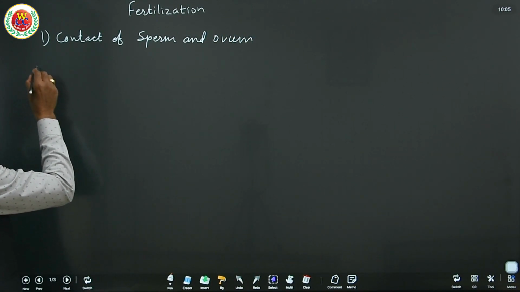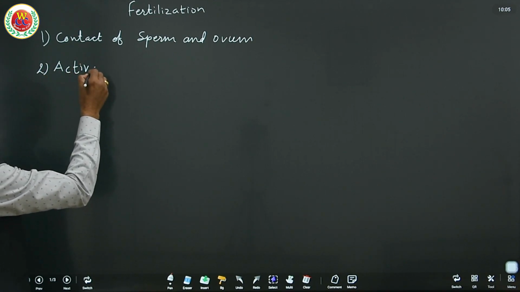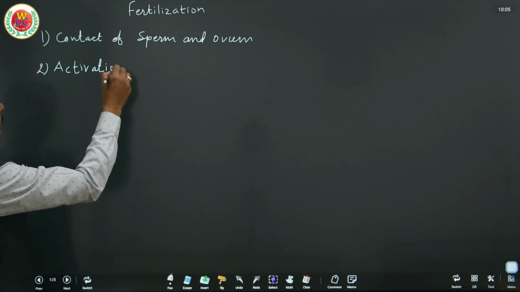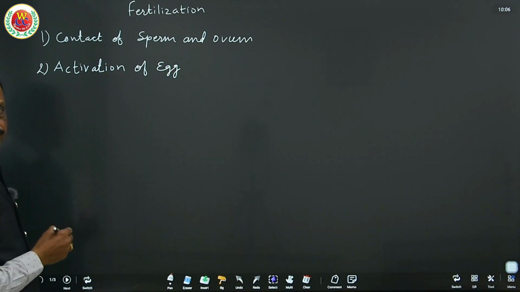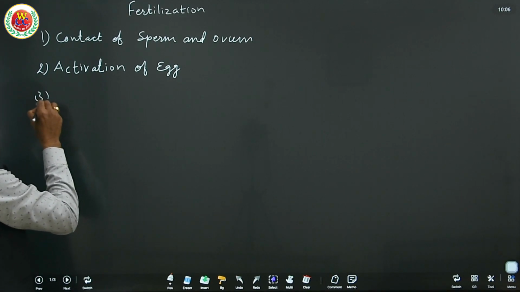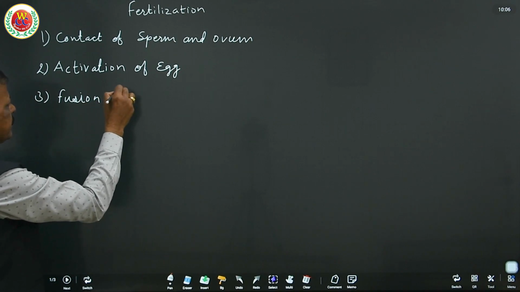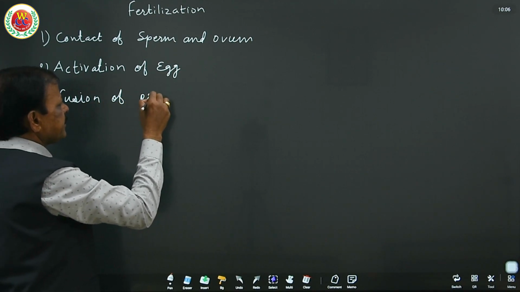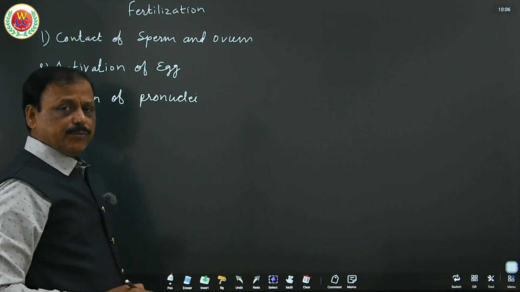Second step, activation of egg. And third is fusion of pronuclei. That means the nucleus of the male and the nucleus of the female.